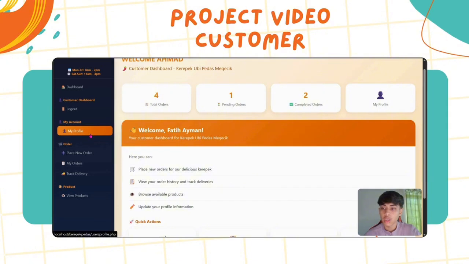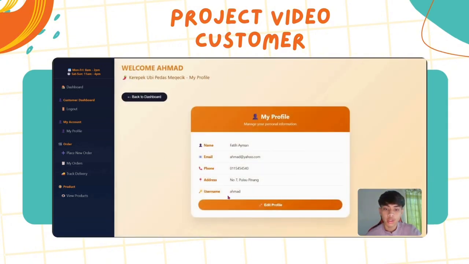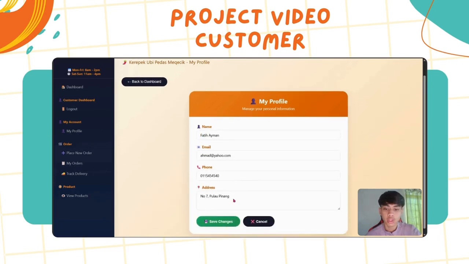First we're going to take a look at the my profile button. Here the customer can manage their personal information, and also they can edit their personal details.